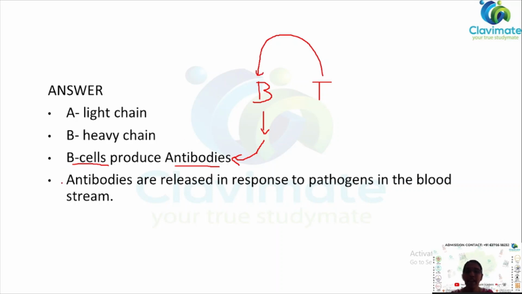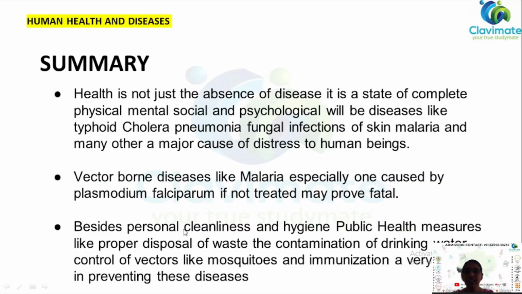Okay, and the function of these molecules. Antibodies are released in response to pathogens. They help in the elimination of pathogens by binding to them. So this is the answer for all the questions and the summary of this chapter.